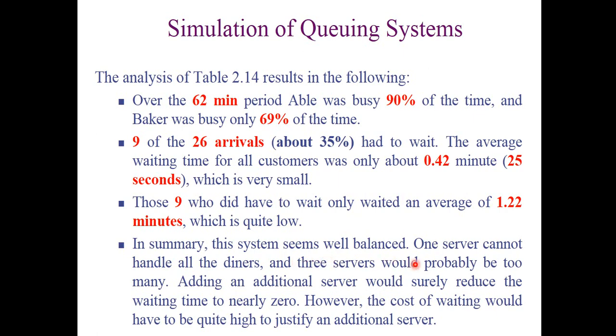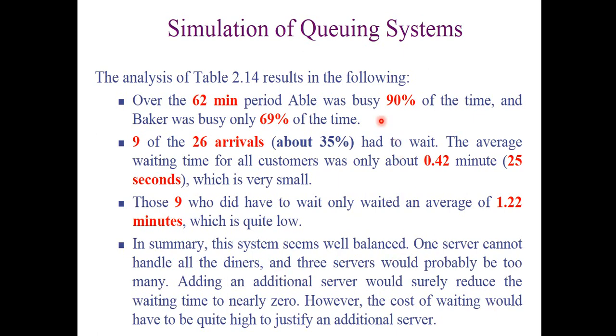The summary: the system seems well balanced. One server cannot handle all the diners, and 3 servers would probably be too many. So we have to say whether the current arrangement is okay or not. We have seen that utilization is very good and the waiting time is also very small, so we are saying it is in very good balance.